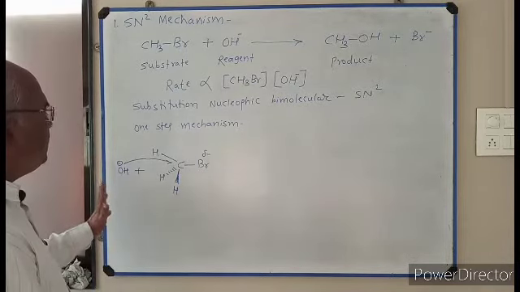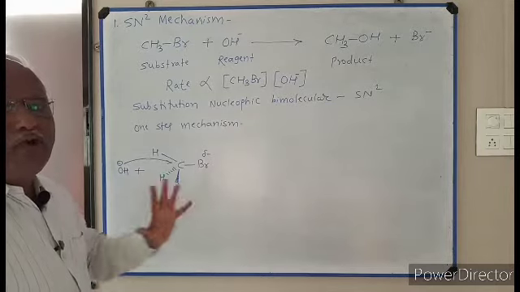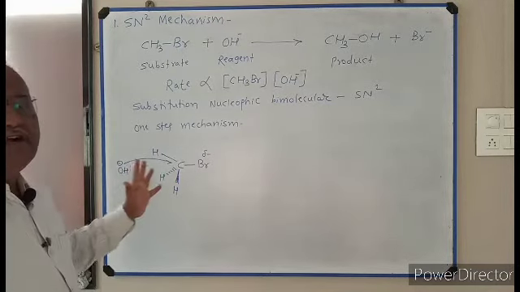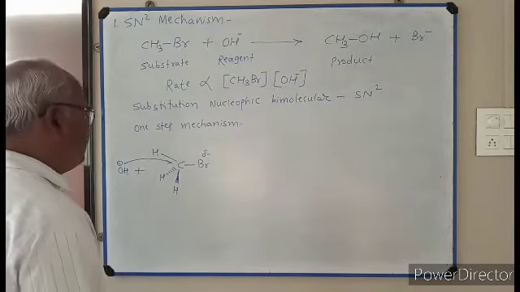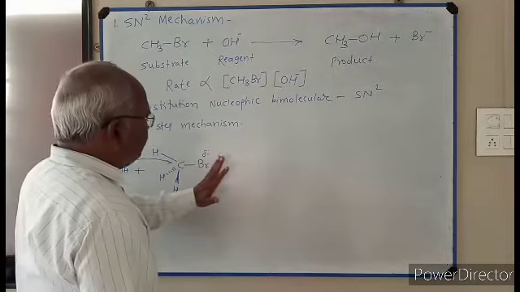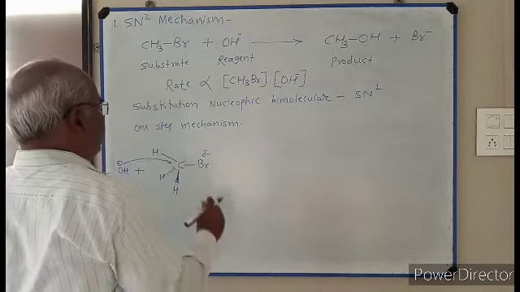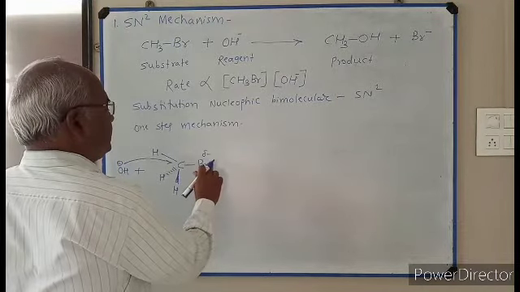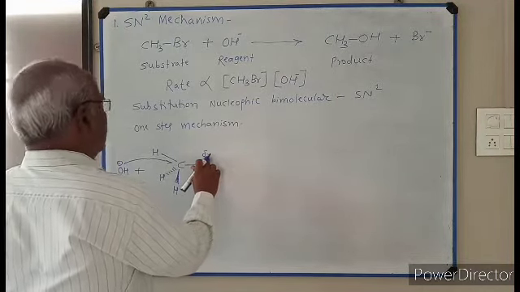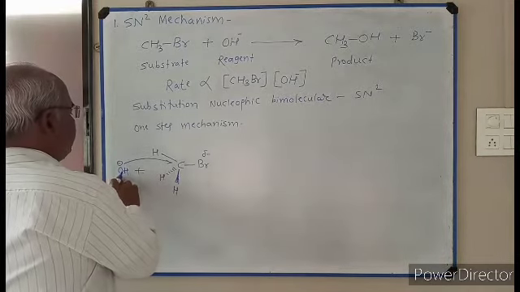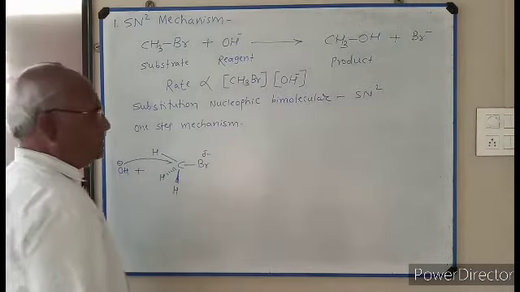That is called backward attack of OH, or rearward attack of OH. Front side attack is not possible because there is repulsion between negatively charged bromine and negatively charged OH minus.